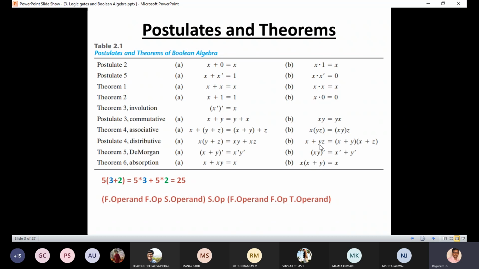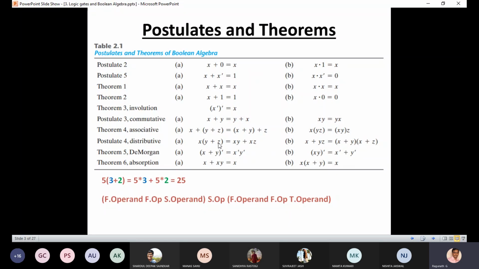So for the duality of that, which operator is there? Is there any operator between x and y? Dot, sir. Yes, please make a note: the default operator is a dot operator. I can say a dot b or simply ab. If the operator is absent, you should understand there is a dot operator. So that's why there is a dot operator and this is replaced by the plus operator here.